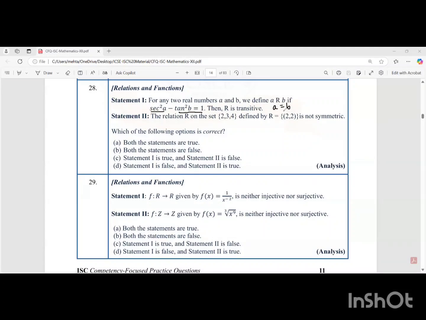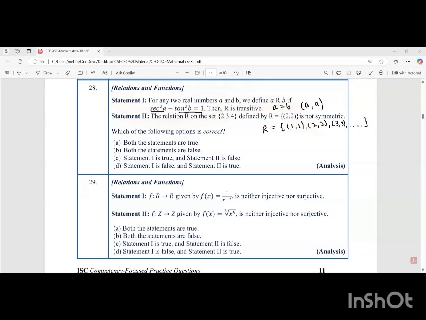When we say a is equal to b, do you understand we are talking about all the ordered pairs a comma a, which means our relation R, if let's say we take some examples, will be 1, 1, 2, 2, 3, 3, and so on. And there's no other ordered pair which will be there. So all the ordered pairs will have both elements equal. Is that relation transitive, students? I hope you know this rule that a relation is transitive unless we can prove that it is not transitive. In this case, it is transitive. So statement 1 is true.